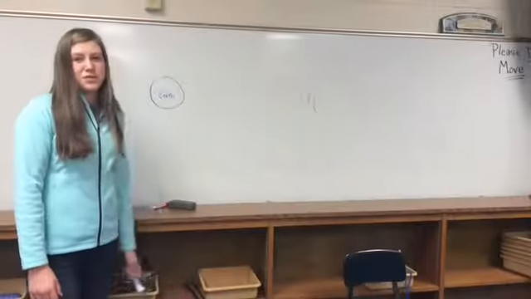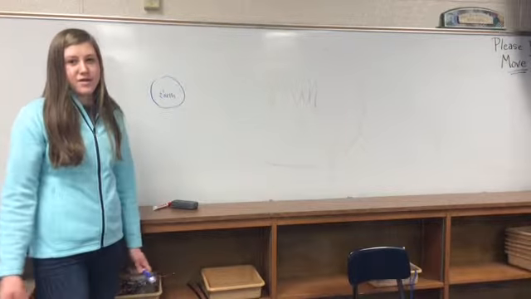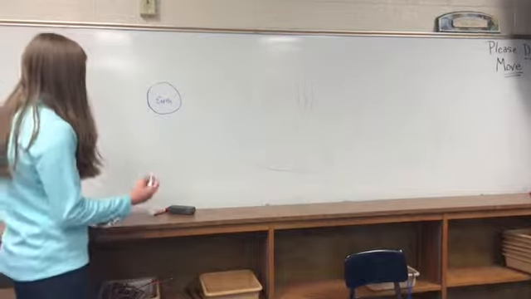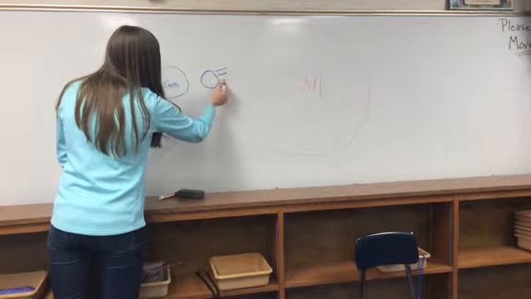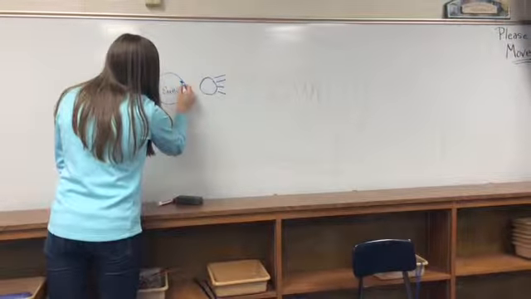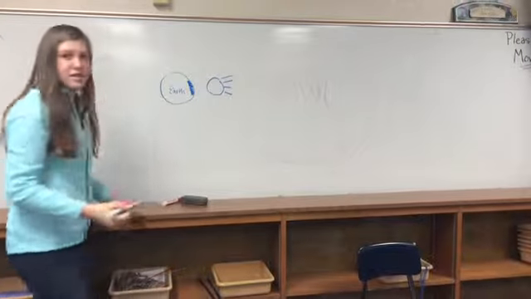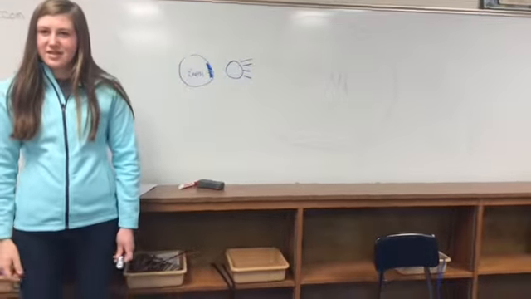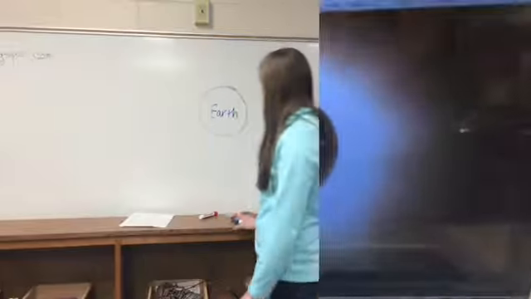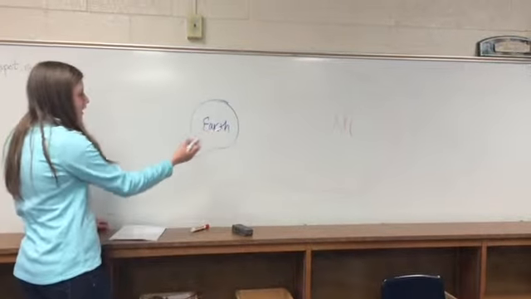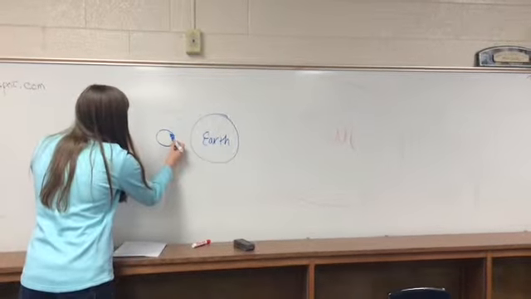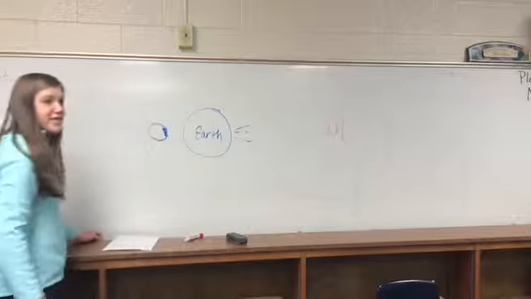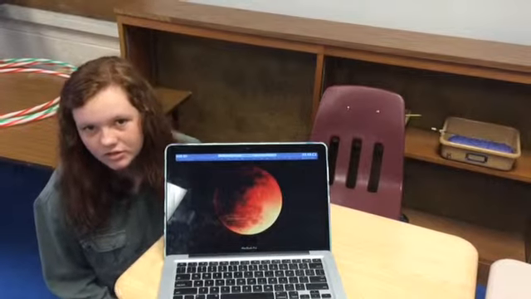An eclipse is when one celestial body obscures the light of another. A solar eclipse happens when the moon blocks some of the light coming from the sun and causes a shadow on our surface. This is a solar eclipse. This is when the Earth blocks some of the sun's light on the moon and causes a shadow here. This is a lunar eclipse.